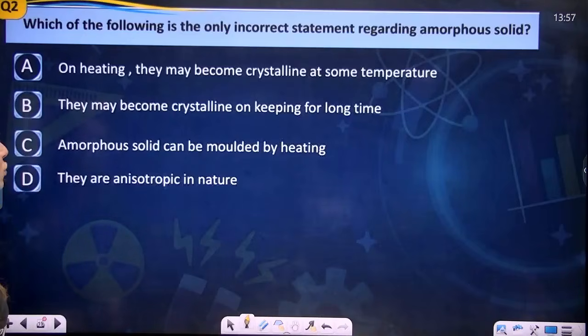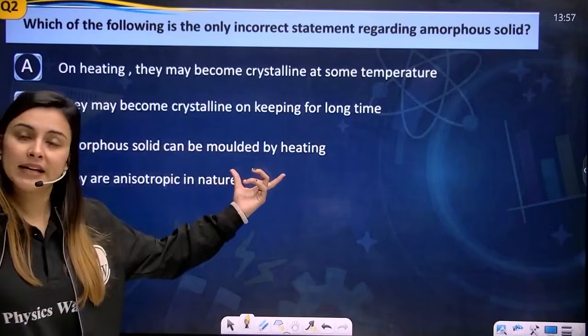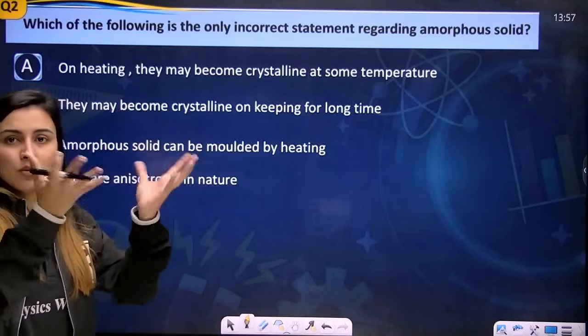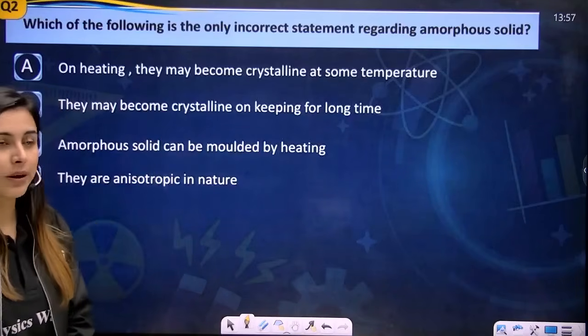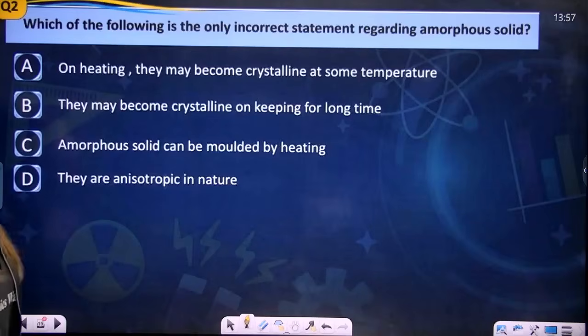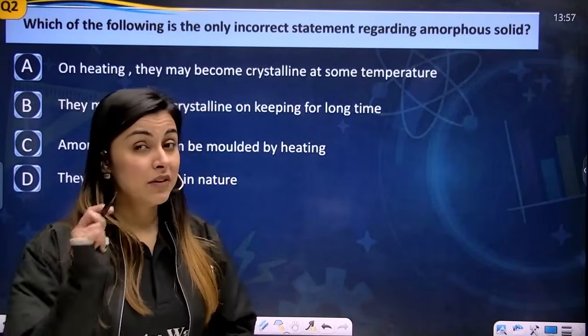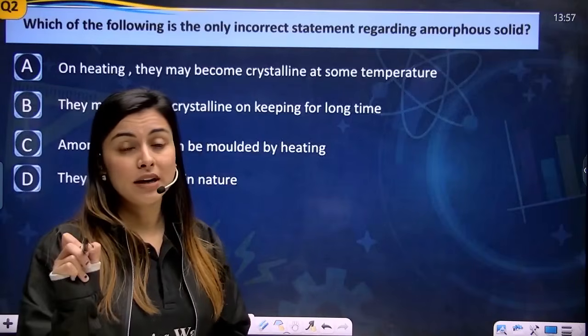Absolutely right. Amorphous solid can be molded by heating. Yes, you can mold them by heating. That is also true. You can melt them, and then you can mold them in any form you want. Last is, they are anisotropic in nature. Are amorphous solids anisotropic? If it is amorphous, it means that the arrangement is not ordered.